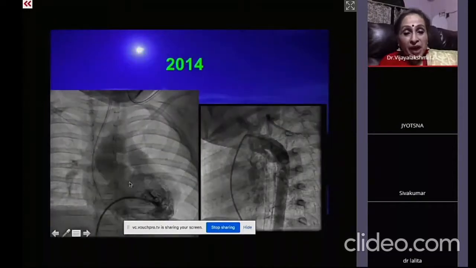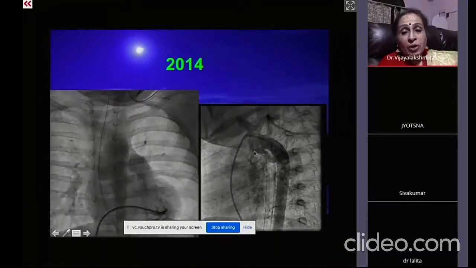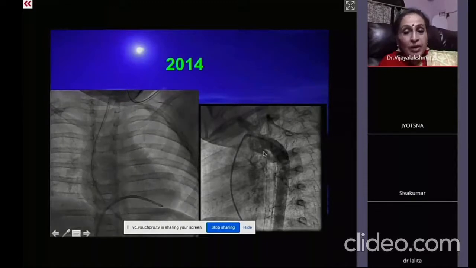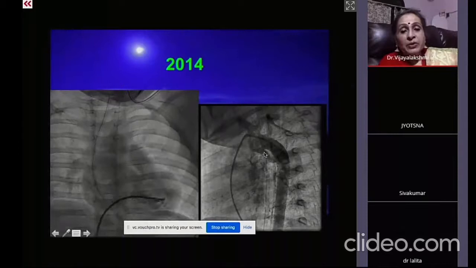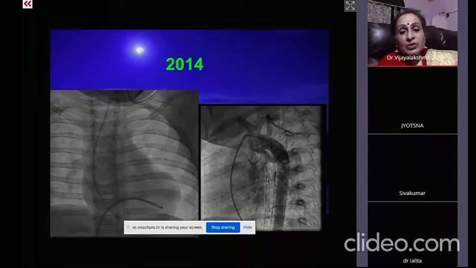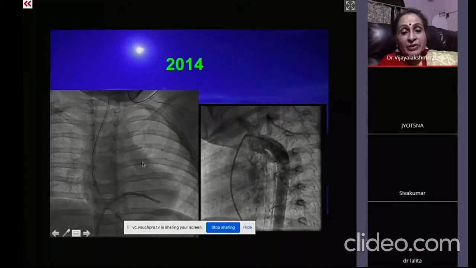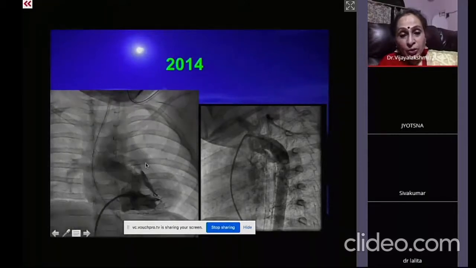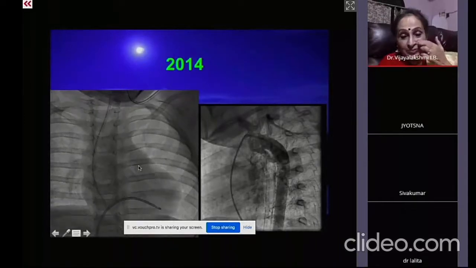Okay. And here you can see how the pulmonary tree has grown. Fortunately, the child also had a tortuous PDA, which was diagnosed earlier. And we also did balloon dilatation. So this was acting like a BT shunt, and our balloon dilatation allowed the pulmonary annulus to grow. So you can see how the pulmonary annulus has grown here.